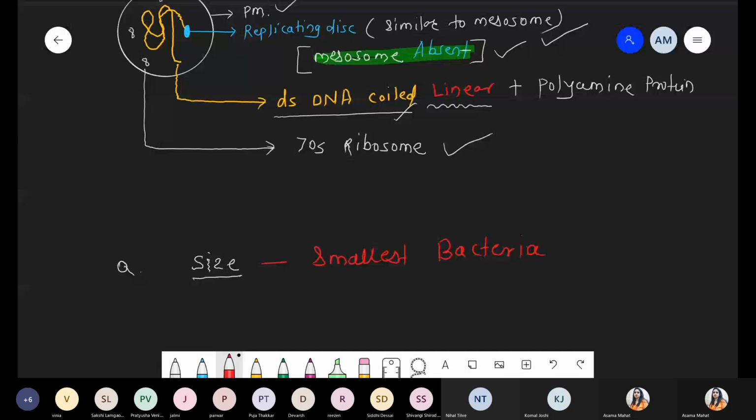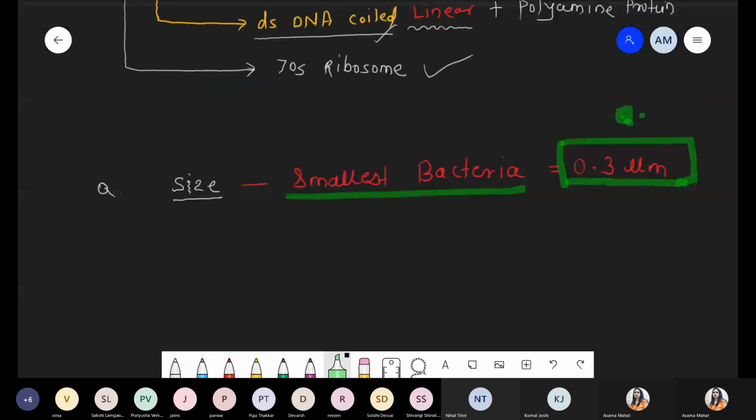It's 0.3 μm. Question, please highlight this point. Mycoplasma, these are the smallest bacteria and it has a size of 0.3 μm. Got it? One question.